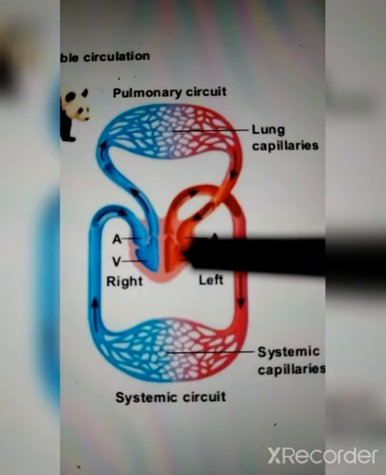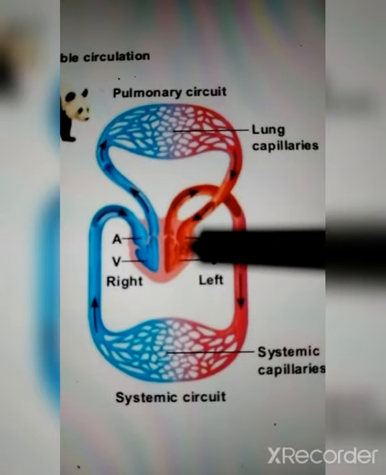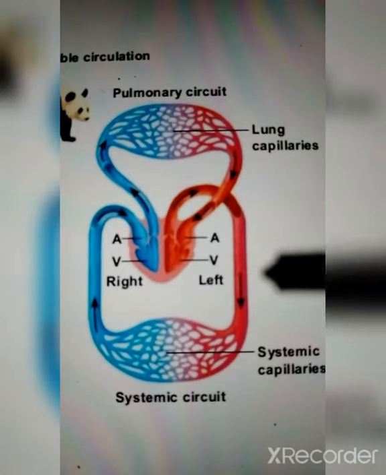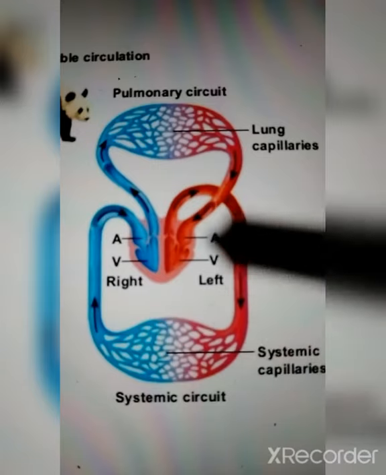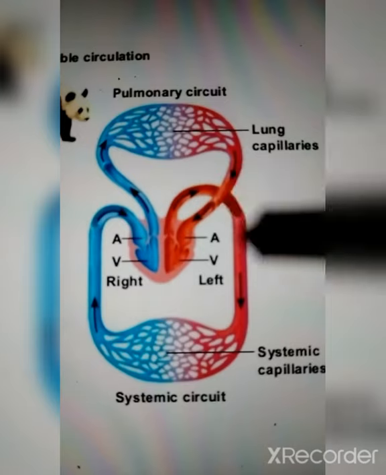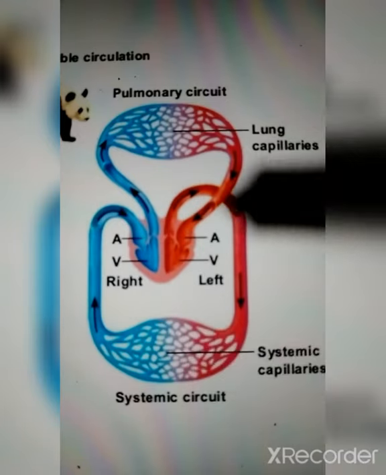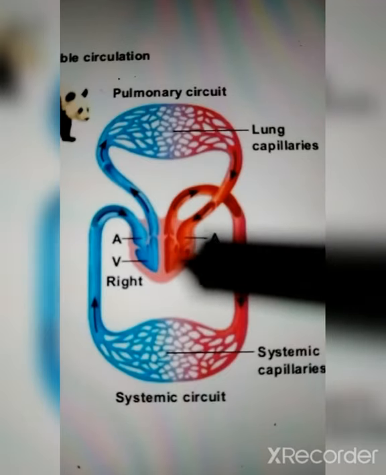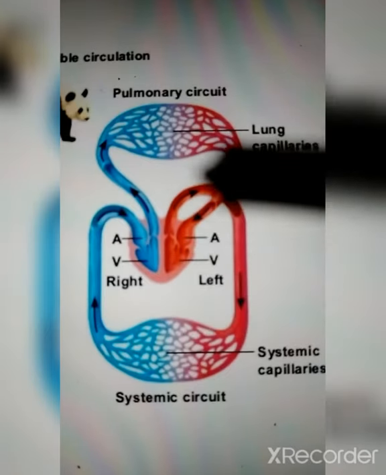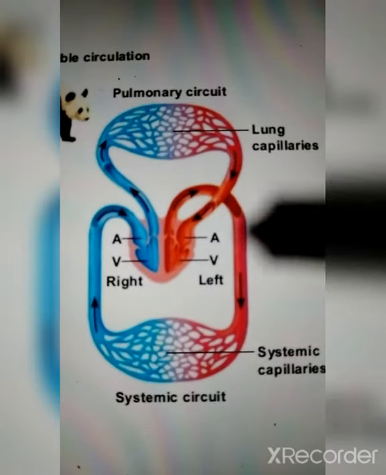From there it moves into the left ventricle. You can observe here, a small opening. From the left ventricle, it moves to the entire body. So oxygen rich blood, which is the oxygenated blood, moves to the entire body with the help of the left ventricle, and this is known as an artery.